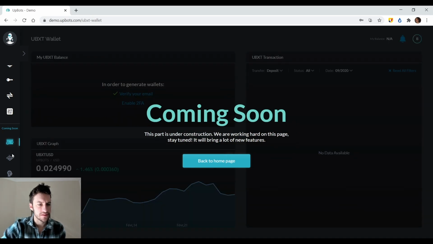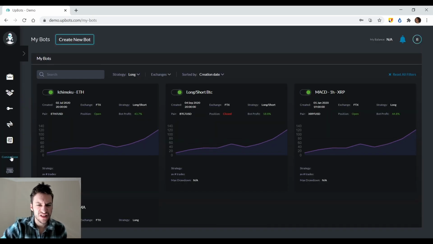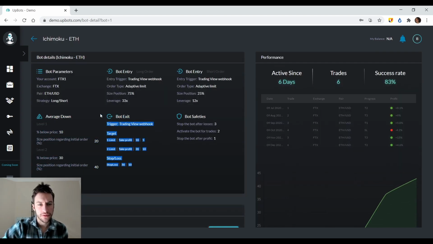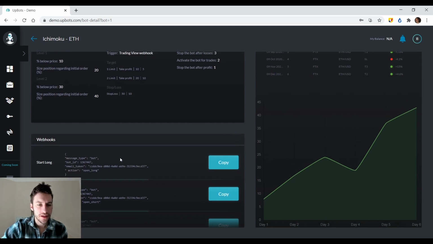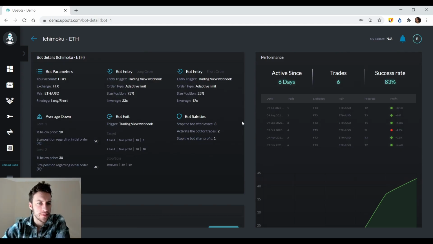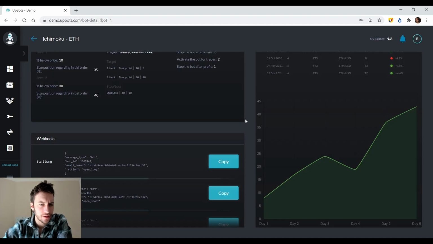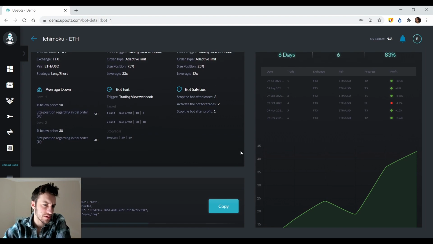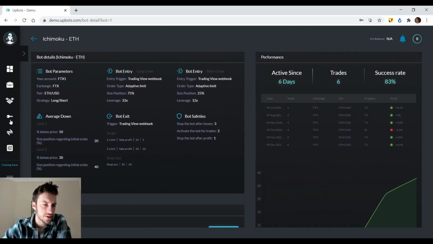I'm pretty surprised this is free. Yeah, I think the only free one they got here. Okay, so let's say you want to do an Ichimoku on Ethereum. Whoa, look at that. And it tells you exactly what to do too. How this is free is kind of beyond me. You could basically trade this and do all this for free. Wow. By copying this and then putting in TradingView, I guess. Is that the way this works? Or does it not even require TradingView?